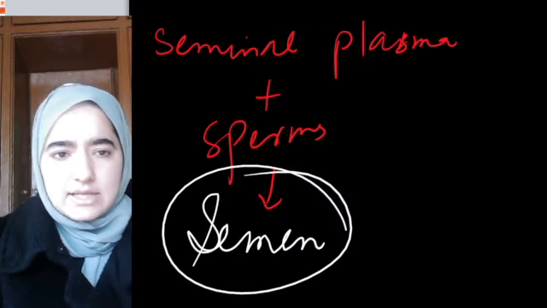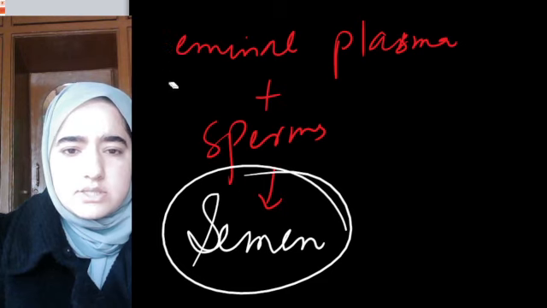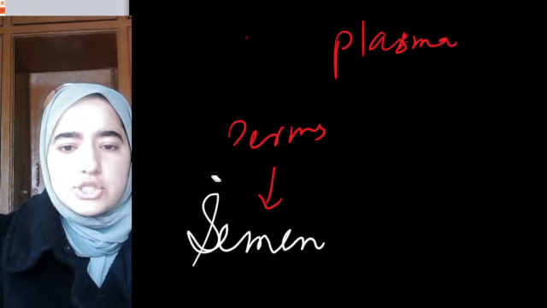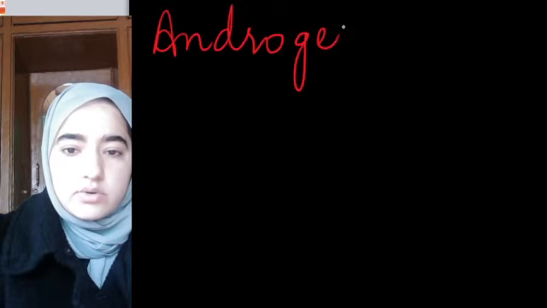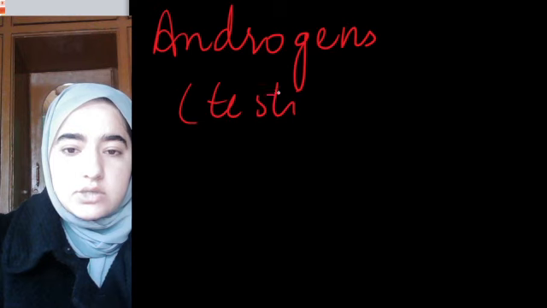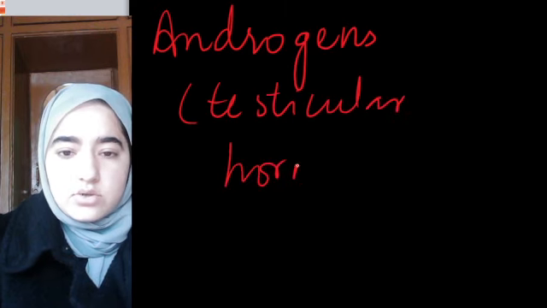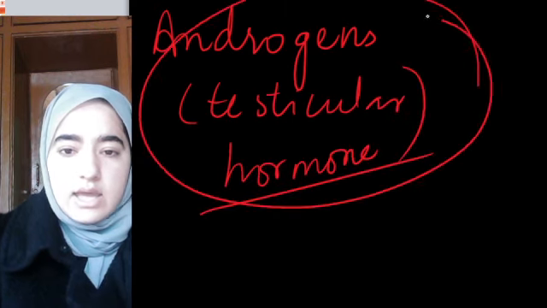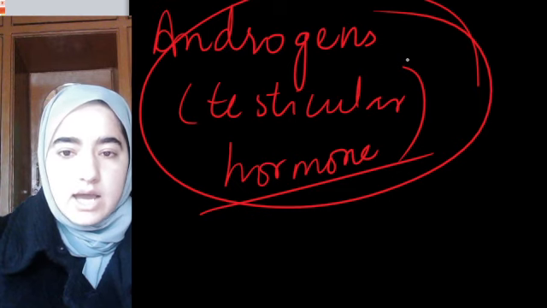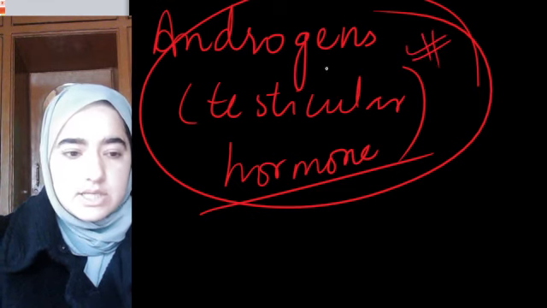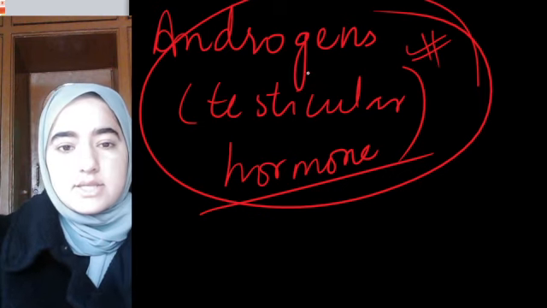The functions of the male accessory glands and ducts, I mean the male reproductive system, are managed by a hormone, which is their manager. That hormone is known as androgen. It maintains all the processes. Androgen, a testicular hormone, maintains all the processes inside the male body. I hope this concept about gametogenesis, particularly spermatogenesis, is clear.